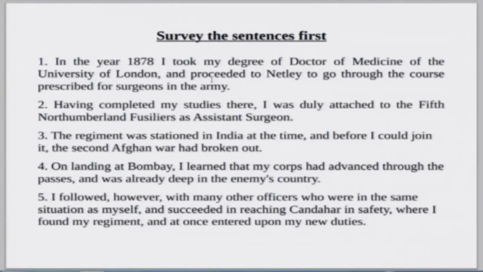I took my degree is one clause, and other things are coming with that. I took my degree and proceeded to Netley. These are the two prime things which are a must.